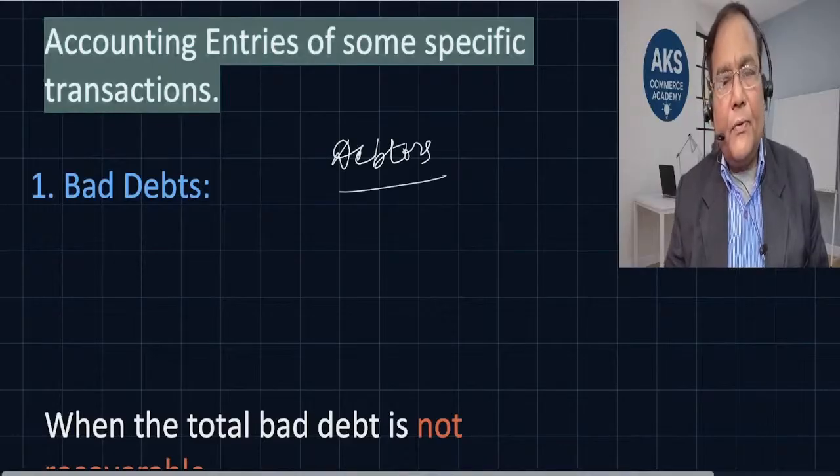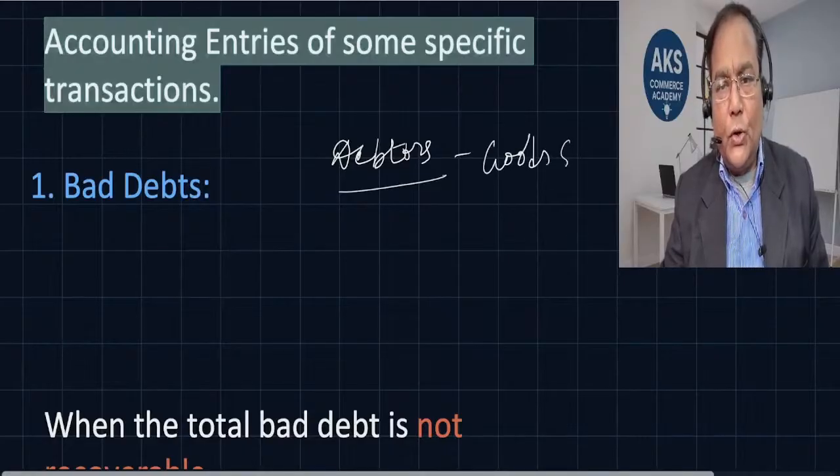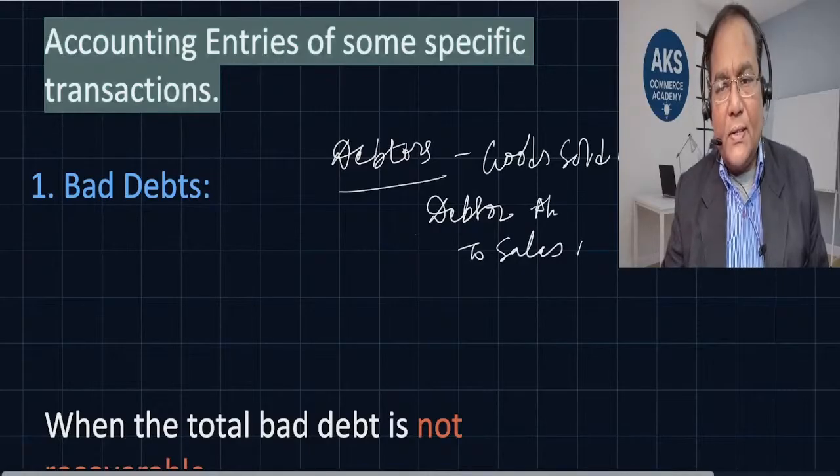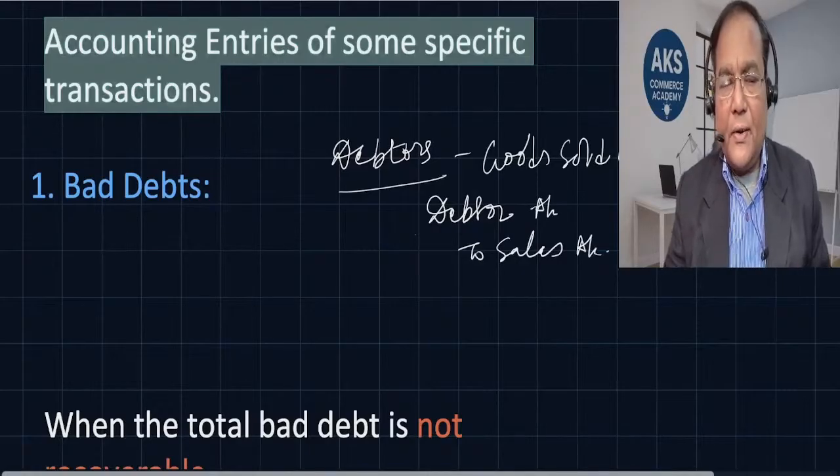Debtors are the people from whom we have to receive money, usually for goods sold on credit. Goods sold on credit. All right. So they have to pay us. When we are making sales, the entry that we pass is debtor debit to sales, right? So this is the entry that we have already seen. So debtors are debited and sales is credited. This is the journal entry we pass.